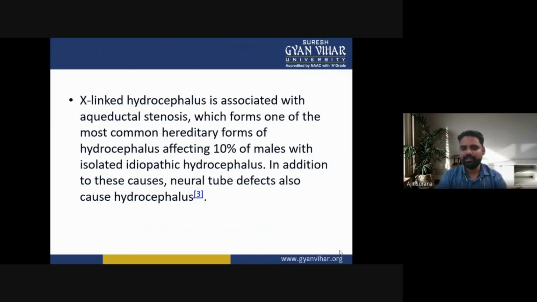In addition to these causes, neural tube defects also cause hydrocephalus.